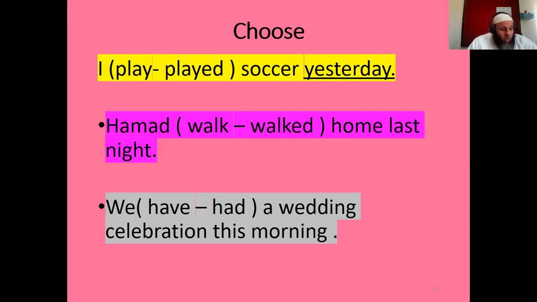And usually we put the verb of the past of the regular verbs by adding ed to the verb. I played soccer yesterday. Hamad walked home last night. Hamad walked. Why? Because we have last night and this is the time. We had a wedding celebration this morning. I say we had a wedding celebration because I am talking about this morning and of course the morning finished. Now I am in the afternoon, for example.